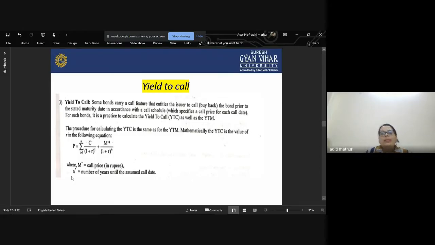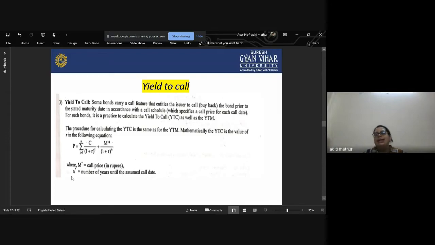So our another important method is yield to call, which is also sometimes known as YTC. It is sometimes related to your YTM also, that is yield to maturity. Some bonds carry a call feature that entitles the issuer to call or buy back.